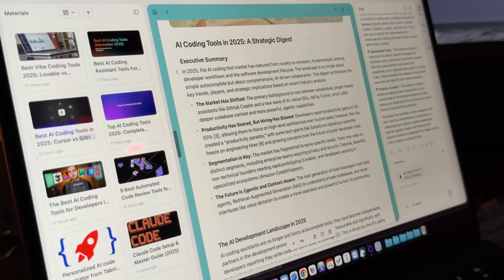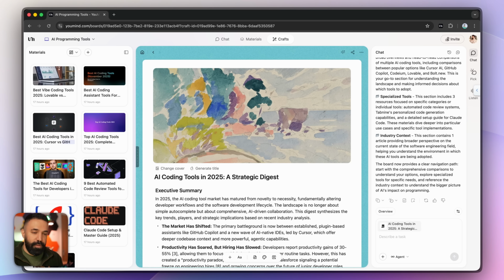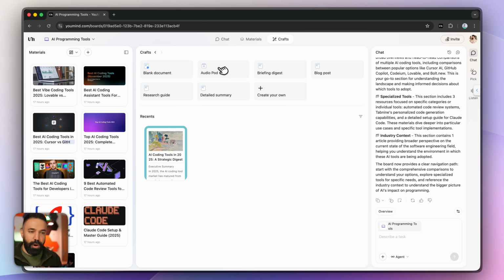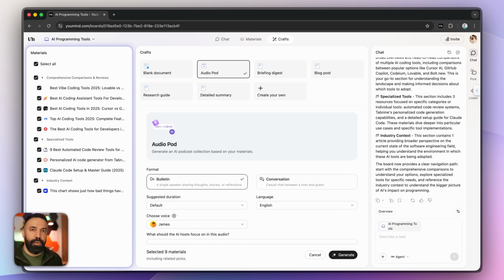Now it doesn't stop there. Two really great features that I really love about UMind are these two. AudioPod means that you can create your own audiobook based on your own contents. Imagine you can gather contents, tailor them to your need, and then create an audiobook based on those tailored contents. And you can listen to it on the go, you can listen to it while doing boring chores. This is fantastic. Let's give it a try and see how it works.